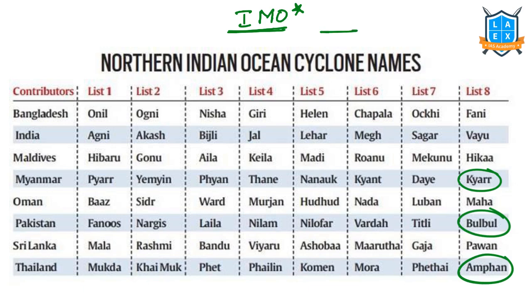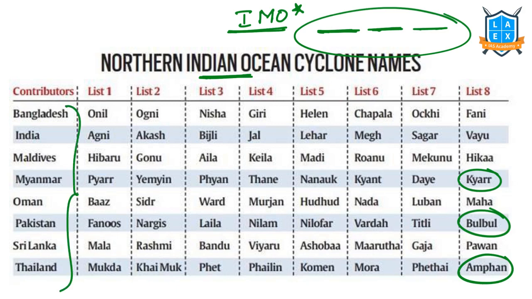Cyclonic regions include the Pacific Ocean, Indian Ocean and Atlantic Ocean. In all these areas with tropical waters, cyclones are common. So in each region, to give the names, there are certain groups. India is in the Northern Indian Ocean group, which earlier had 8 countries. These were the 8 countries under the Northern Indian Ocean. Each used to give certain names. These names are given to each cyclone in chronological order.